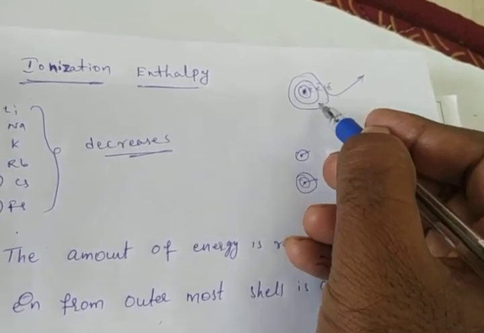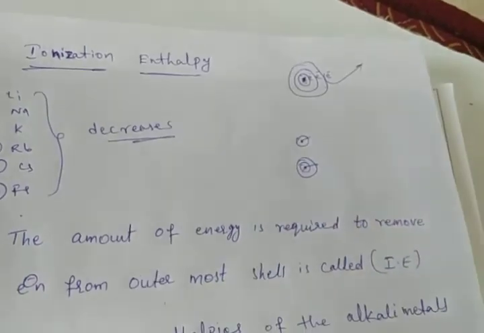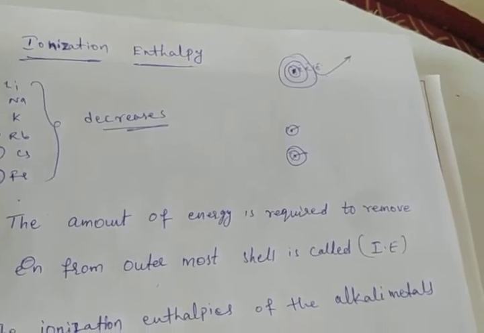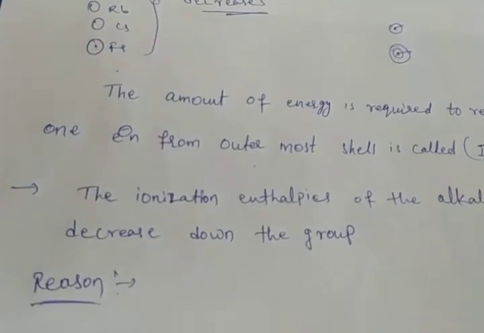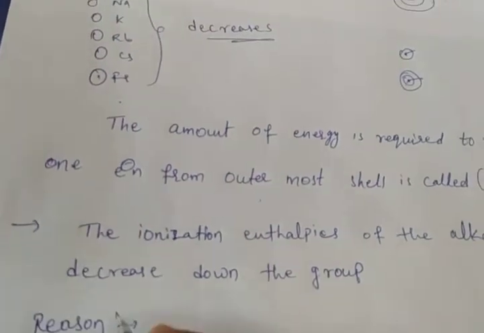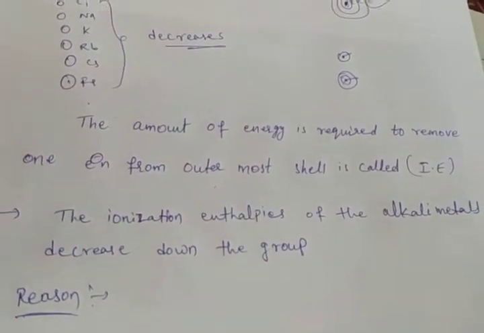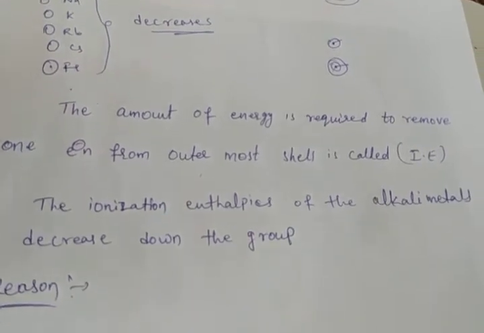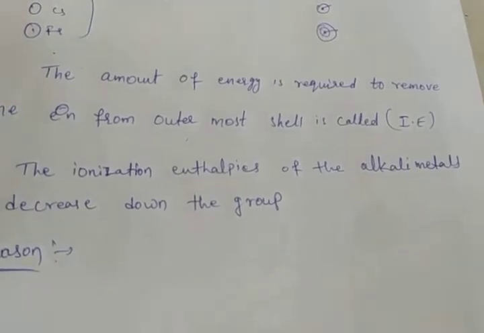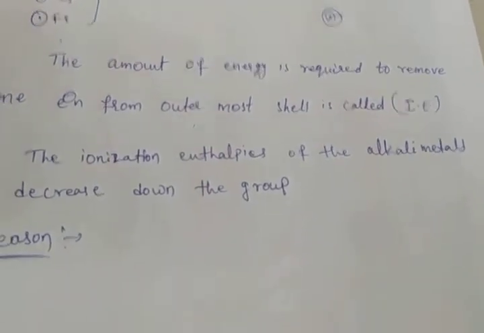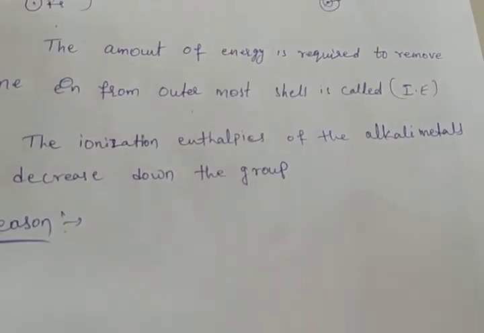Mainly, ionization enthalpy values decrease in the group because of two reasons. The first reason is less force of attraction from the nucleus on the valency electron from top to bottom, as size is increasing. And another one is the screening effect. Screening effect means the inner shell electrons stop the attraction force of the nucleus on the valency shell electron. That is called the screening effect.